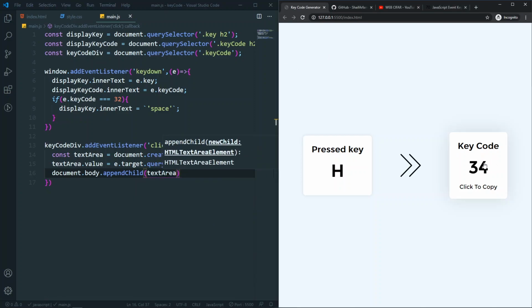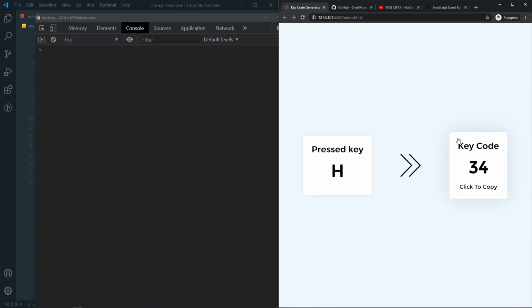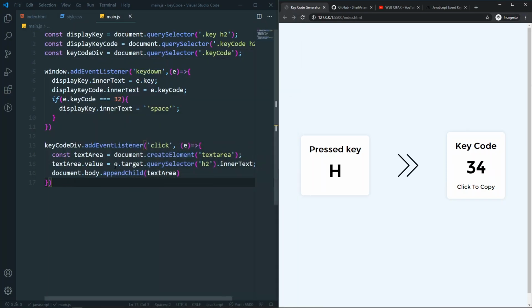So whenever I click, I'm having an error. We have a problem. As you can see, whenever I click in the white space, there isn't any error, but whenever I click on the number or any paragraph or text, there is a problem. Inner text is not found because we don't have the proper query selector. Whenever I say e.target, that means what I clicked on. So if I clicked on this key code, I am saying key code dot query selector.